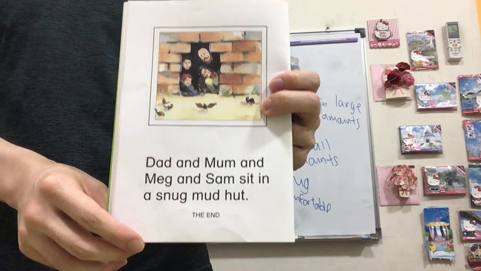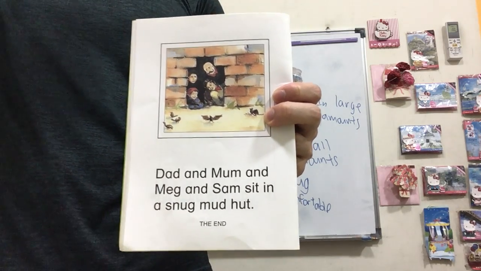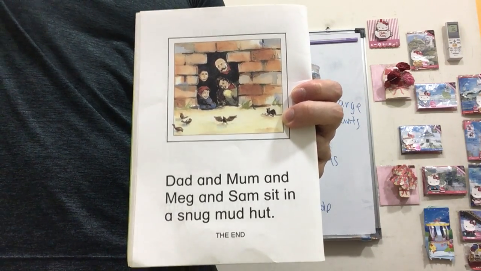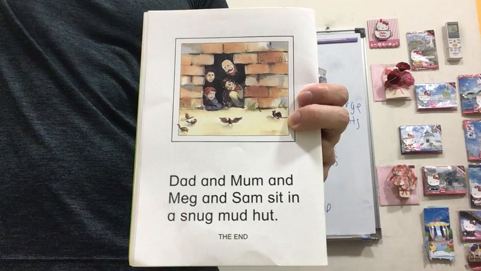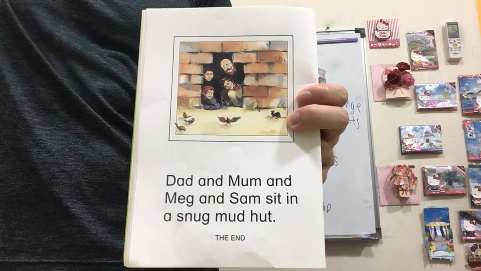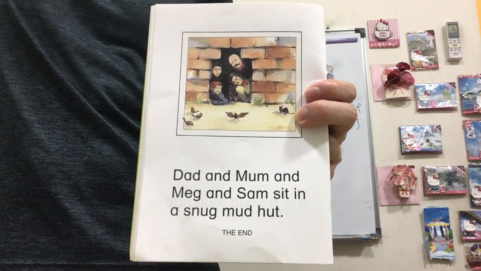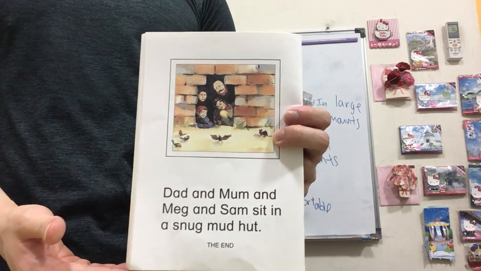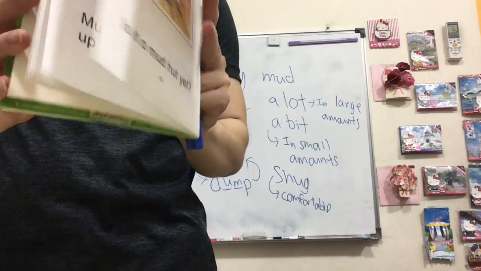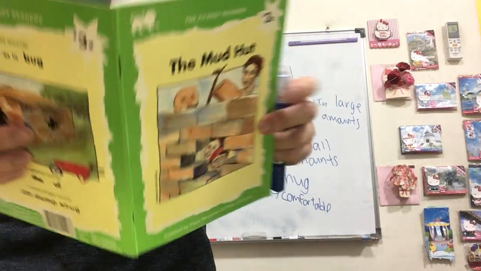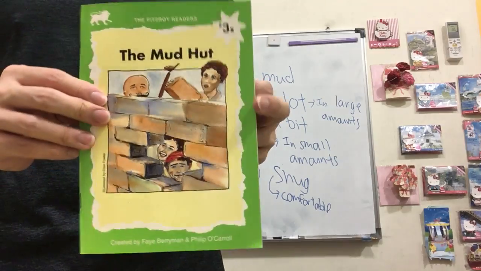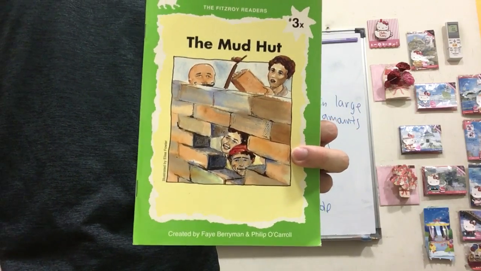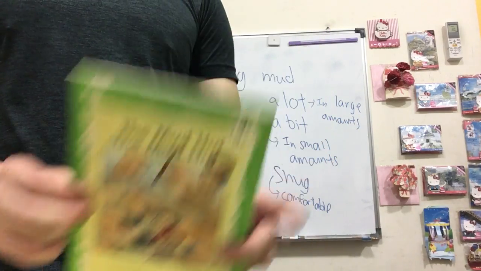Dad and Mom and Meg and Sam sit in a snug mud hut. So they managed to build a mud hut, after all the trouble that they went through. They managed to build a snug mud hut. So that'll be it for the story on the mud hut.